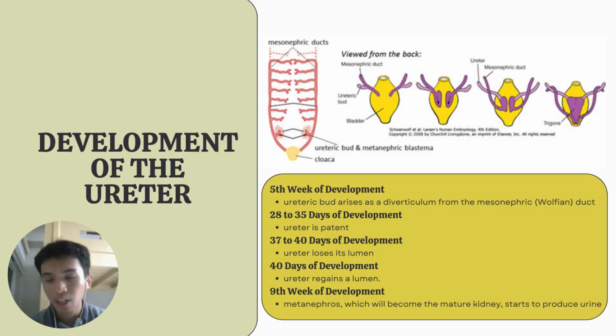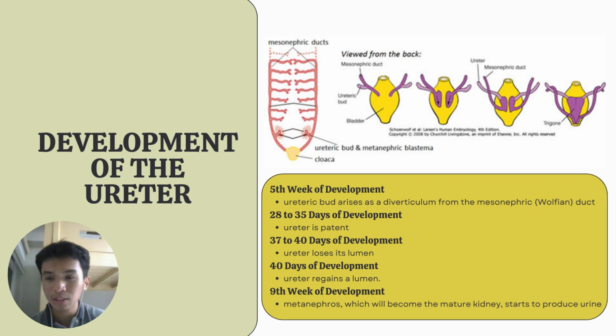At the fifth week of development, the ureteric bud arises as a diverticulum from the mesonephric or the Wolffian duct. The bud grows laterally and invades the center of the metanephrogenic blastema, the primordial renal tissue. The meeting of these two tissues causes changes in the bud and the metanephros. The metanephrogenic blastema forms glomeruli, proximal tubules, and distal tubules.